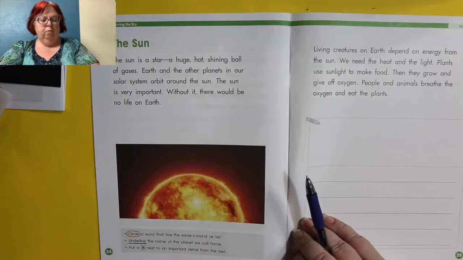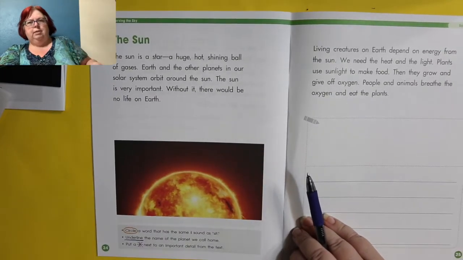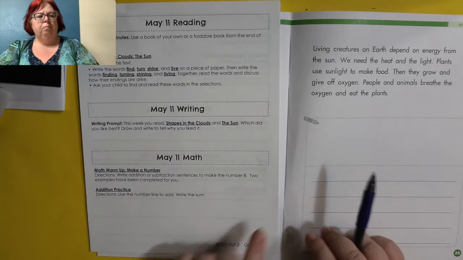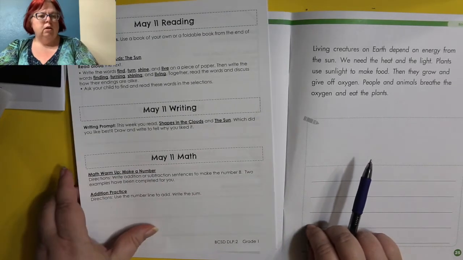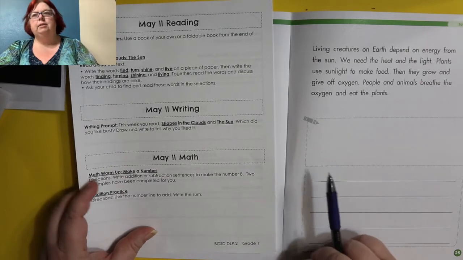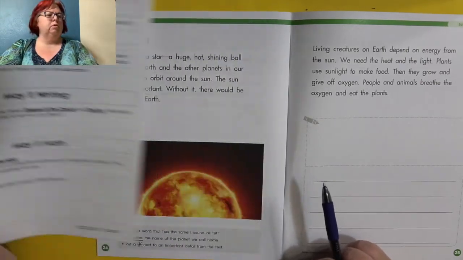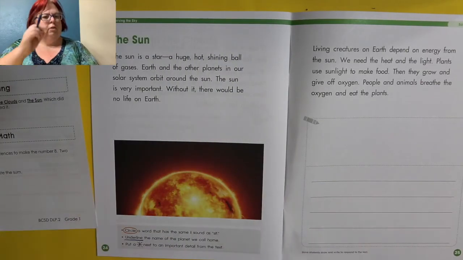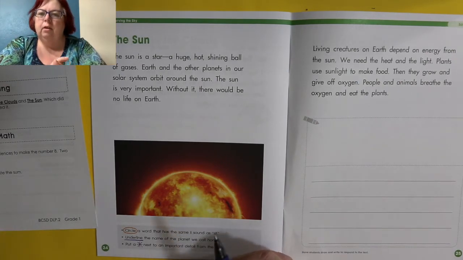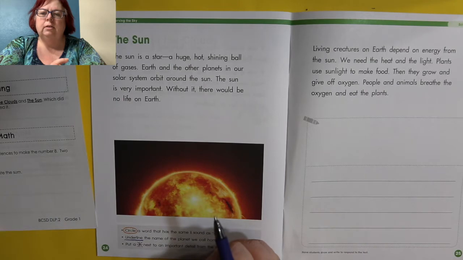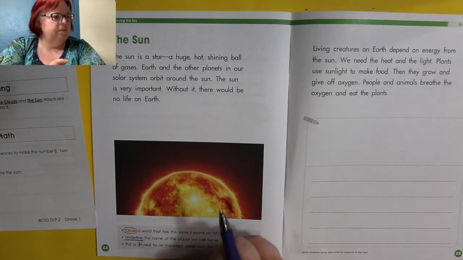So before we do our writing, I see on our schedule that we're going to be looking for some words. And then we're going to be adding some endings to those words. So the first word we're going to look for is the word find. Let's see. It could be in either one of the stories.